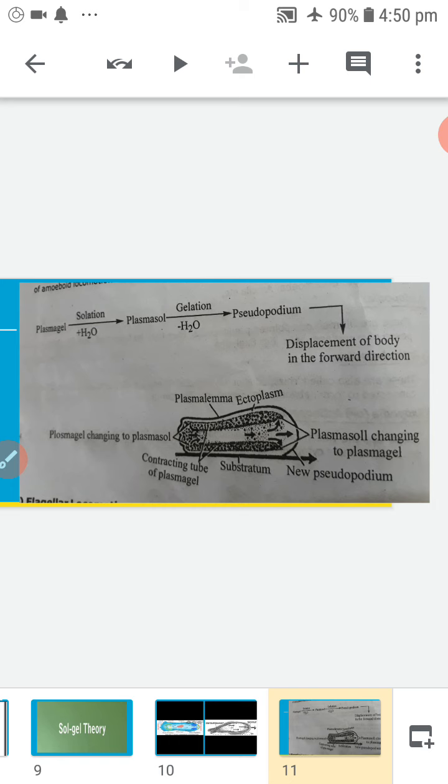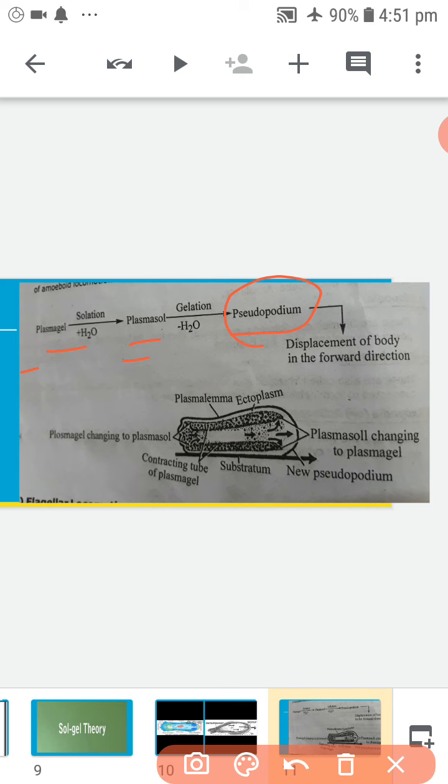This theory says that the pseudopodium is formed by the change of cytoplasm from plasma gel to plasma sol and plasma sol to plasma gel.